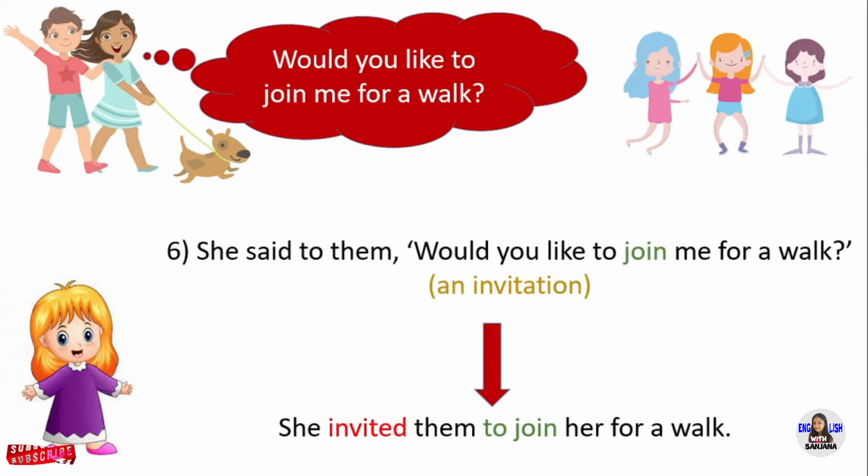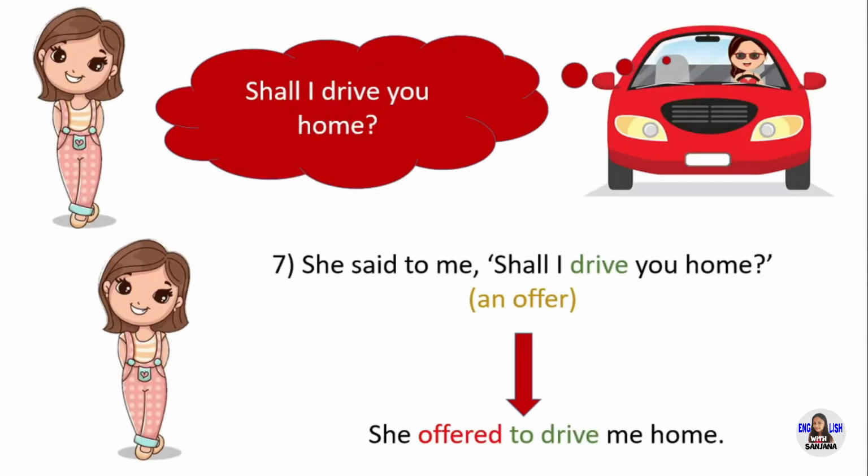Next example. Would you like to join me for a walk? She said to them, "Would you like to join me for a walk?" In direct speech, this is an invitation. So you can use invited as the reporting verb. In reported speech, she invited them to join her for a walk. Next example. Shall I drive you home? She said to me, "Shall I drive you home?" In direct speech, this is an offer. So you can use offered as the reporting verb. In reported speech, she offered to drive me home.